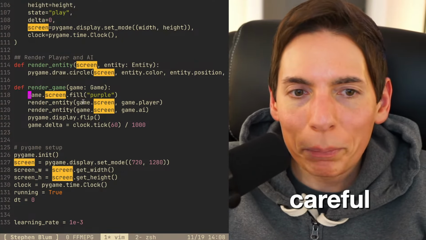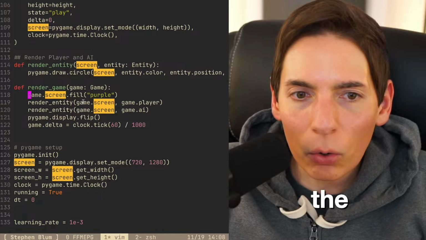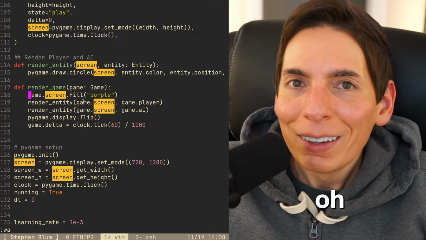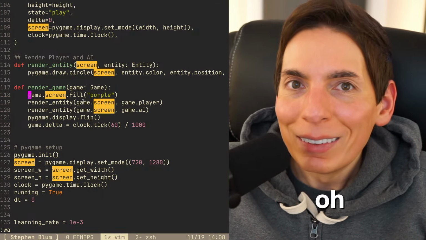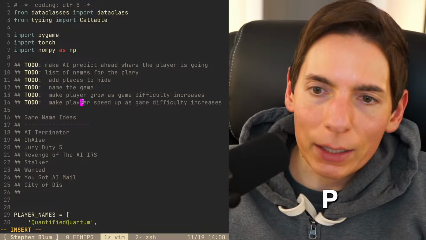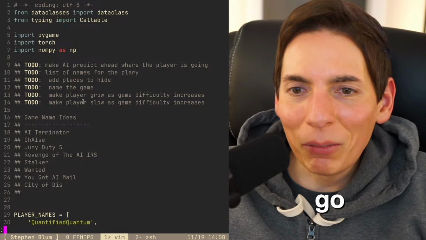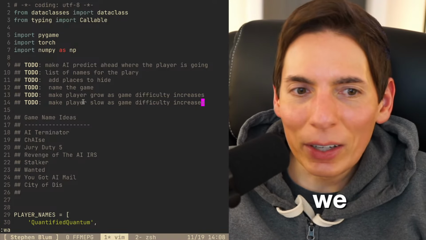Be careful. When people get more levels, the PC or whatever they use will run slower. Oh, yeah. We could reduce the speed or your capability. We could slow you down. All right, we can do that. Add a slowness. Make player slower. There we go. We could slow you down.